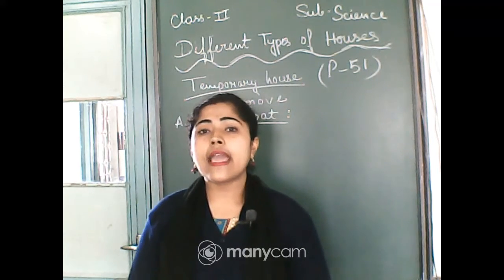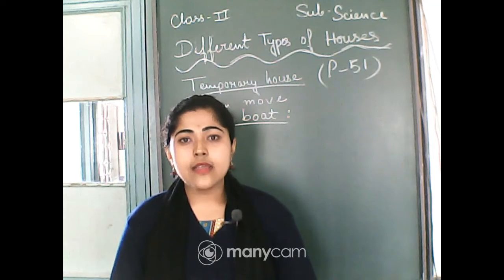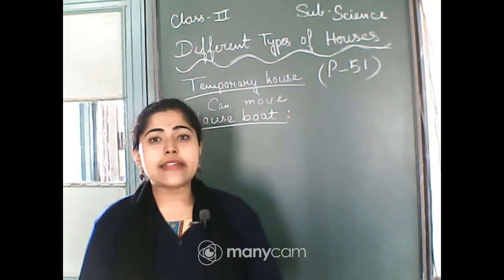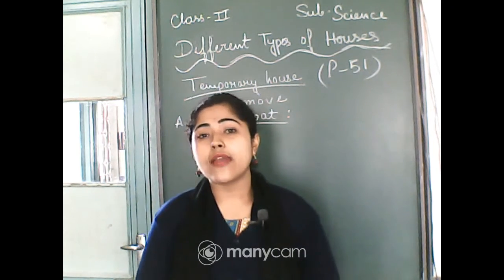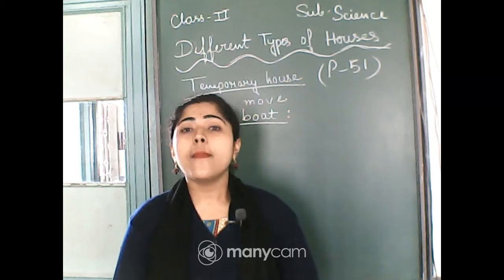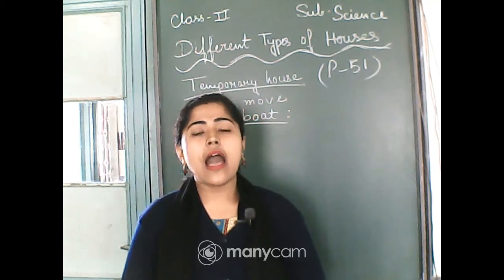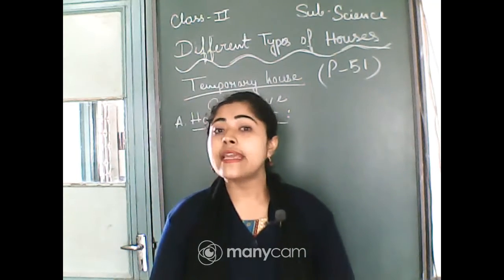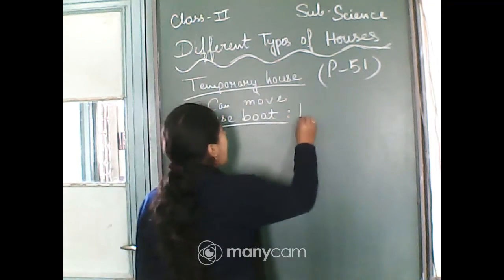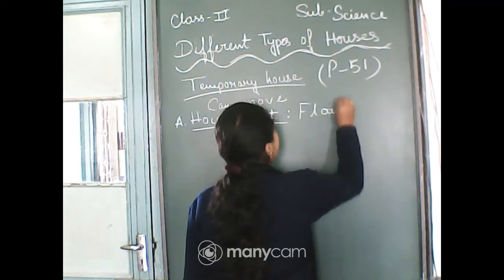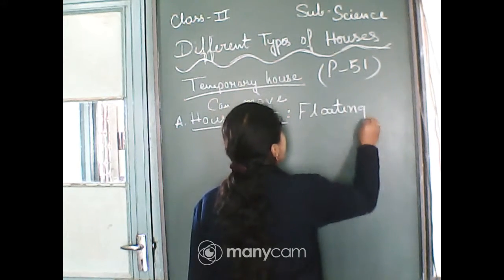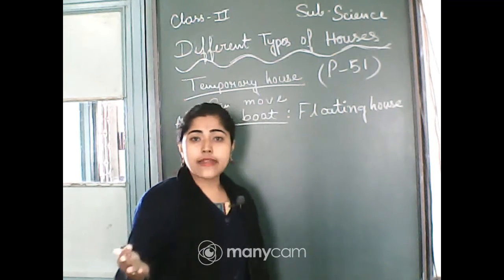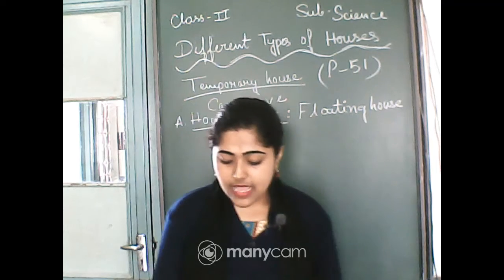That boat can move on water. Boat, ship, those can move on water. So that is houseboat, one house made up of boat. So that's called houseboat. One house made up of boat, and it's a floating house. It can float on water. That's why we called it floating house. So that's why that's a houseboat.